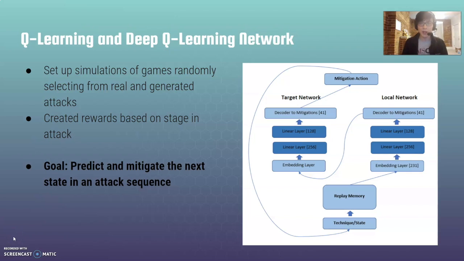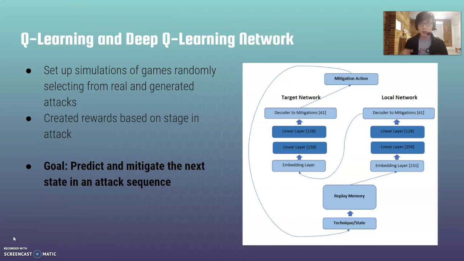Hi, so my name is Brian, and I'll be talking about how we implemented the Q-learning and the deep Q-learning network. So in order to do this, we basically translated our full data set, the mitigations, and the techniques, and then created a table based on how they interact with each other. From this, we set up simulations of games that randomly pick from real and generated attack sequences, and then we create rewards based on the stage or each technique. In addition to that, our goal is to predict and mitigate the next state in an attack sequence. So from there, with our Q-learning, we use the Q-learning algorithm to update that part.